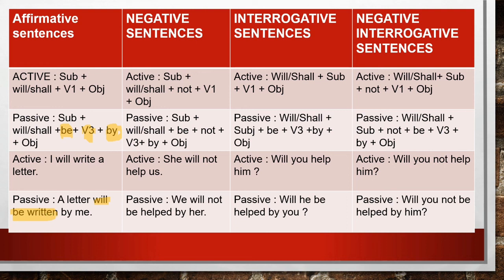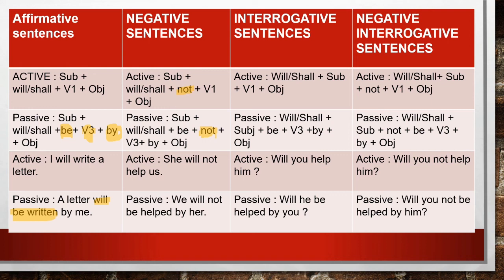Then for negative, you just have to add not here. And similarly in passive also you have to add not. Then for interrogative, will or shall will be at the first place. Will or shall plus subject plus first form of the verb plus object.